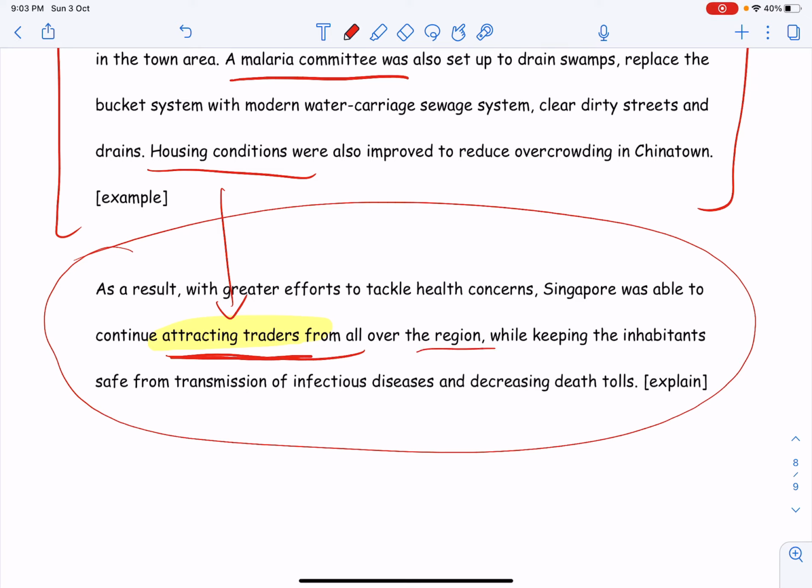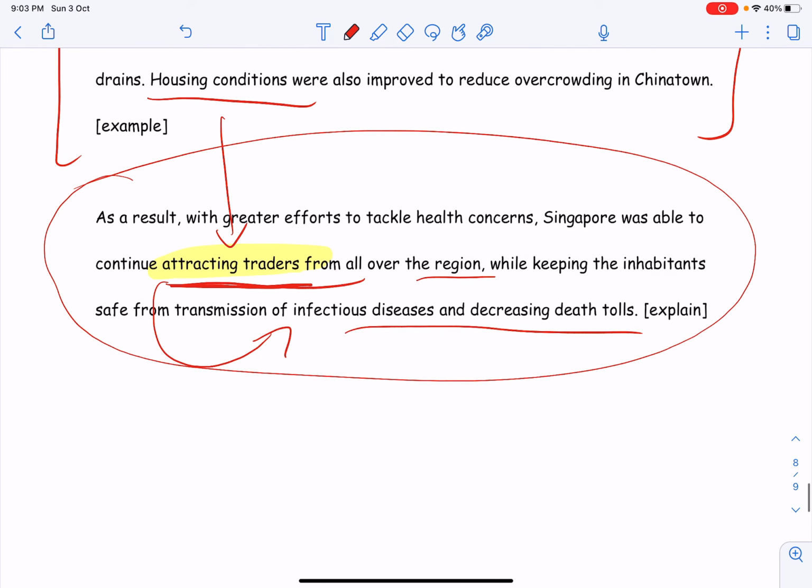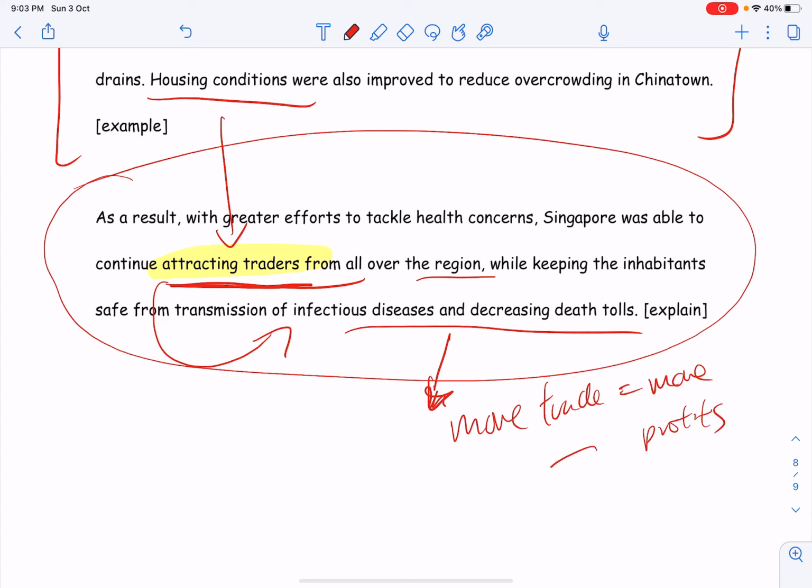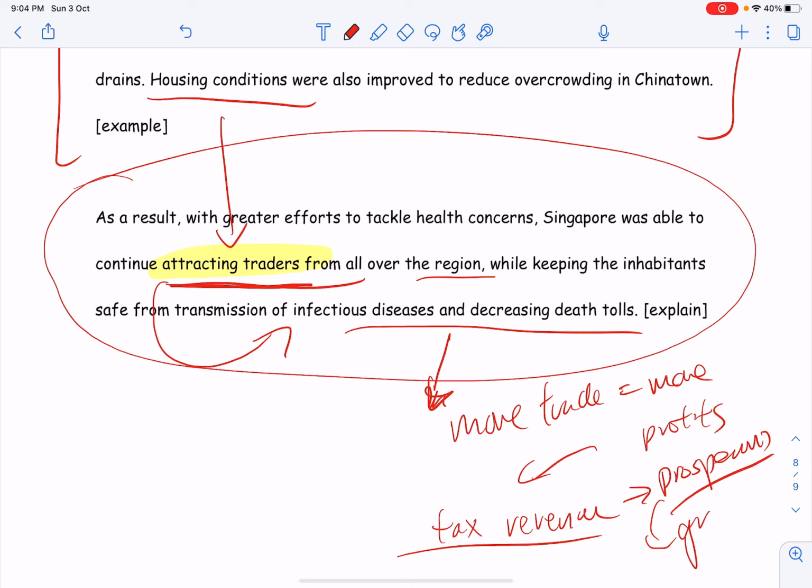Then, so what if you have traders coming? Why are they coming? Because they feel safe from infectious diseases and decreasing death tolls. So what if they feel safe? This is not the end. Once they feel safe, then you would say, all right, with more traders coming, there's more trade, right? More trade equals more profits. The government's money is called tax revenue, so more trade equals more tax revenue, and when the country has more trade, more profits, more tax revenue, that's when it will become prosperous.